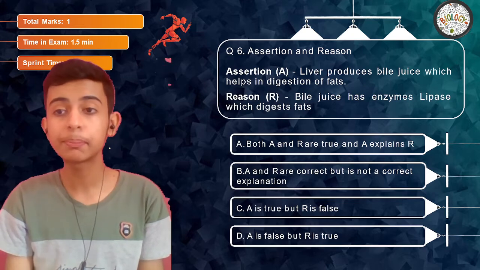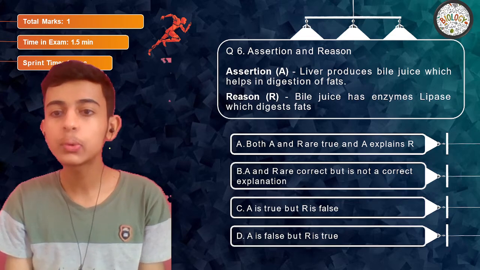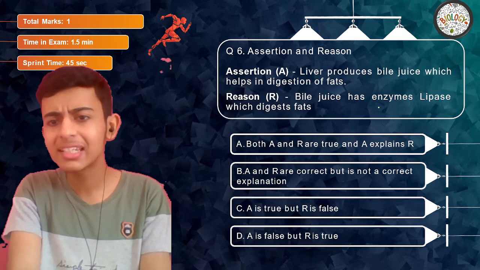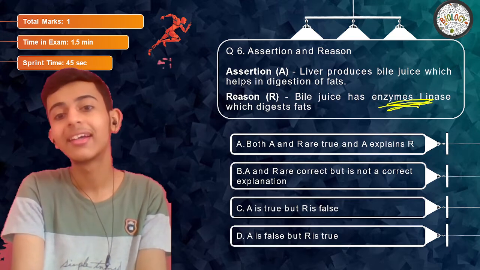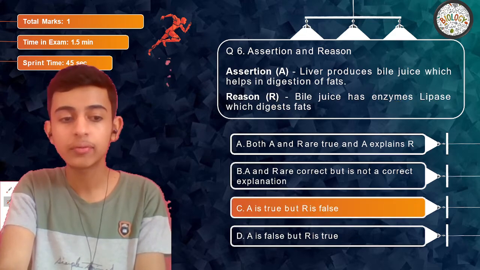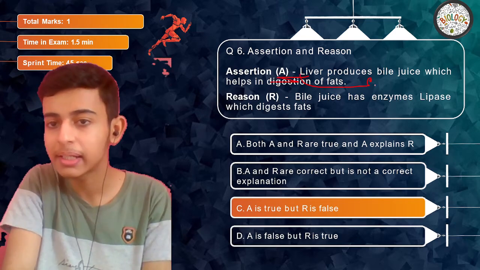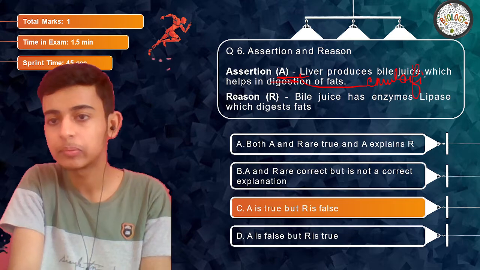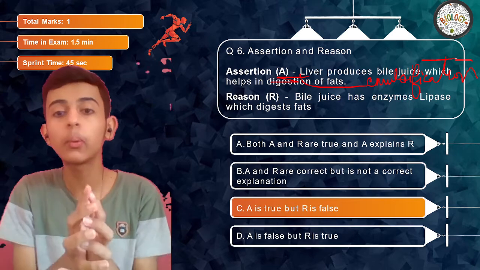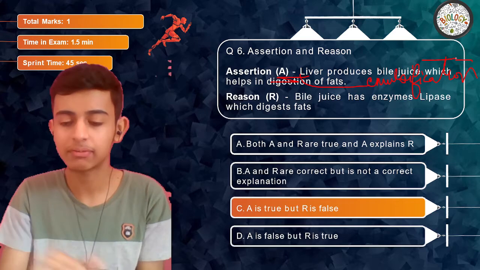Assertion says liver produces bile juice which helps in digestion of fats. Reason says bile juice has enzymes lipase which digests fats. So basically bile juice doesn't have any enzyme, right? So reason becomes false. Assertion is true, reason is false. I would like to remove a word over here. Instead of digestion, we can write emulsification. Basically, the fats are not digested, they are broken down so that they can be easily digested by the enzyme lipase. That is why. Okay.